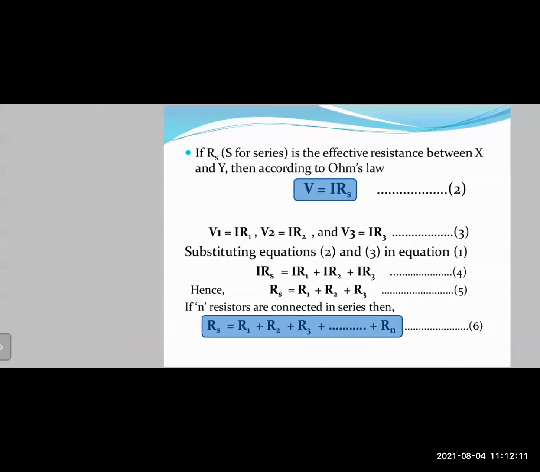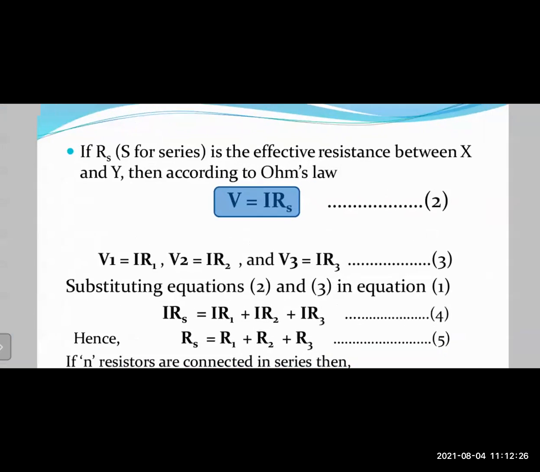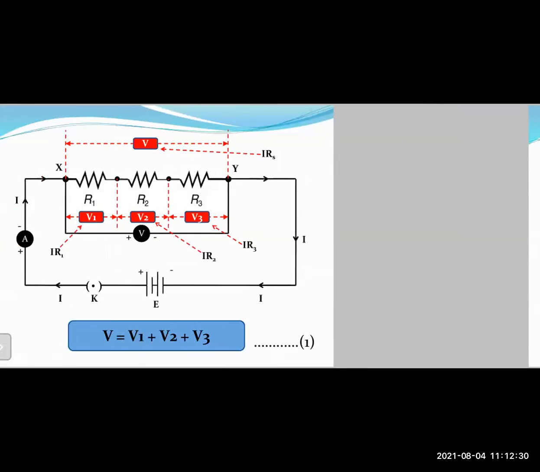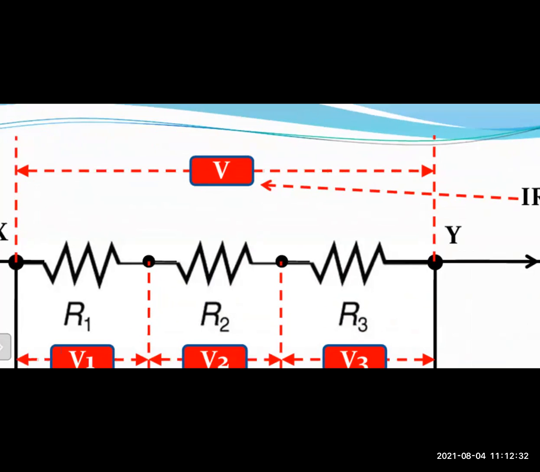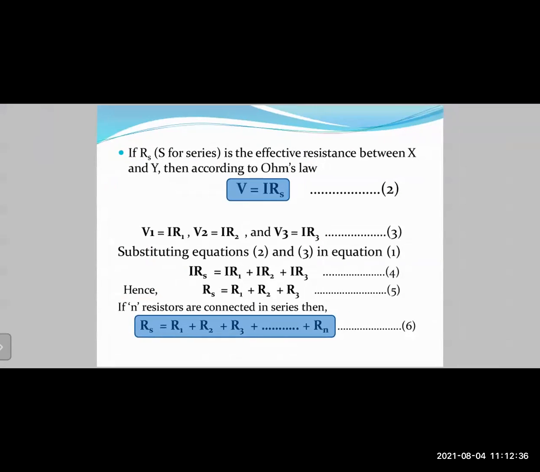Okay, now let us see. If Rs, where s is for series, is the effective resistance, meaning the total resistance between points X and Y, then according to Ohm's law, V equals I Rs. The total voltage is I Rs. As you can see from the diagram, it is written at the top, V equals I Rs, right? Okay, so that is your point number 2.